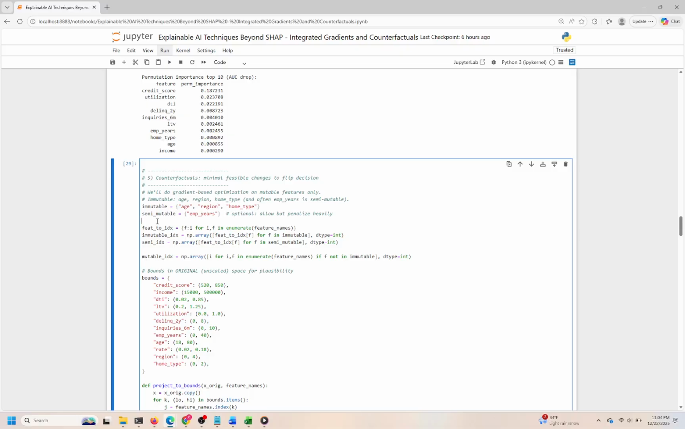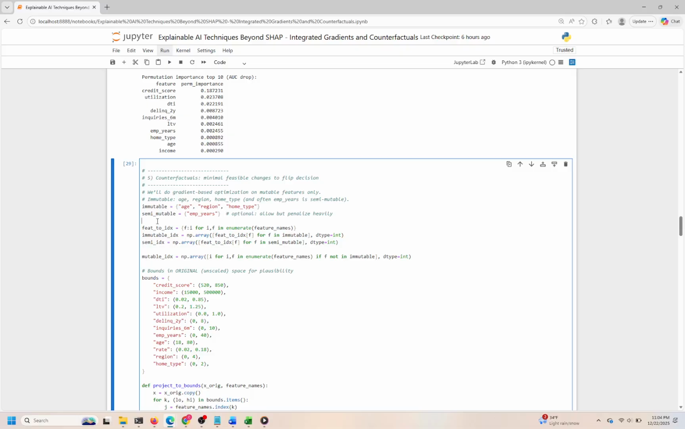Next, we create mappings from feature names to their indices in the feature vector, so we can easily access and manipulate specific features during optimization. We separate indices into immutable, semi-mutable, and mutable groups. This setup is key for applying different constraints and penalties during the optimization process.